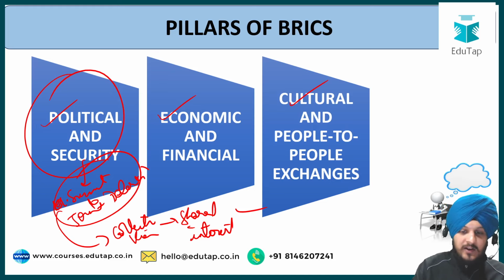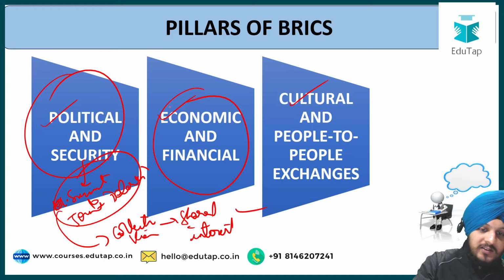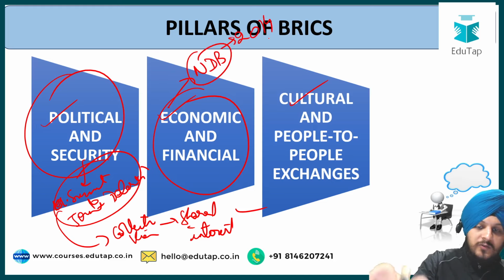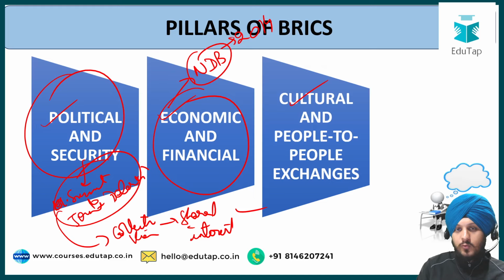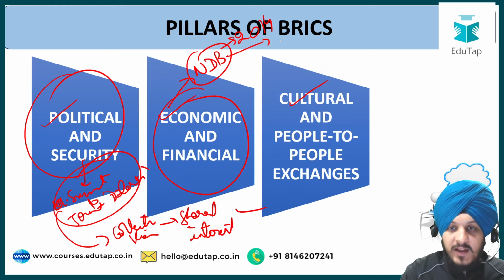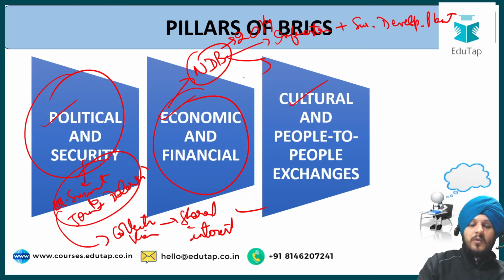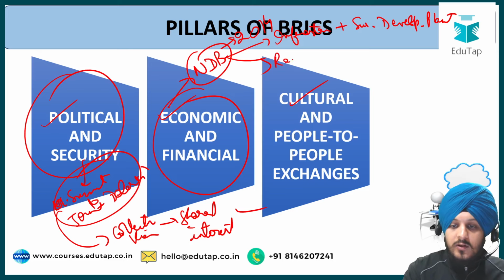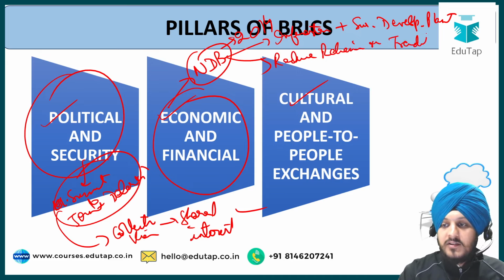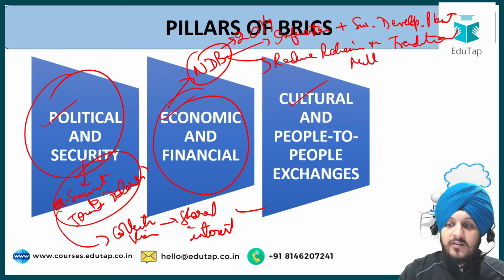The second pillar is the economic and financial pillar. For example, BRICS has established the New Development Bank, which was established in 2014. And one of the important reasons why this bank was formed was to mobilize resources for infrastructure and sustainable development plans. Another reason why this bank was formed was to reduce the reliance on traditional multilateral banks such as the World Bank.